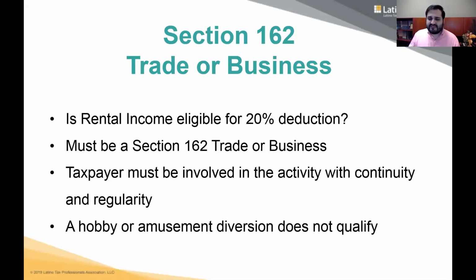A sporadic activity, a hobby, or an amusement diversion does not qualify. So again, to be considered a business, more specifically a Section 162 trade or business, the taxpayer must be involved in the activity continuously and on a regular basis.